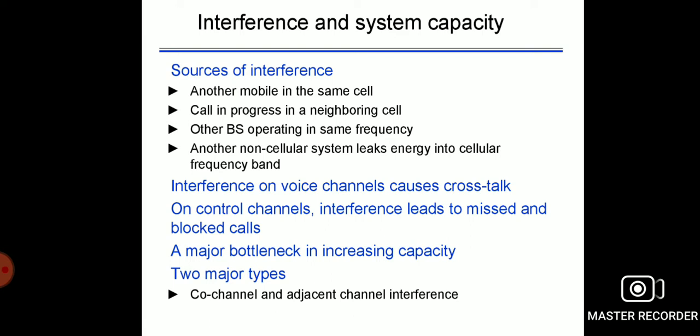The effect of interference in a cellular zone will definitely degrade the signal quality. In some extreme cases, interference may lead to a blocked call status. Interference is a bottleneck that limits the capacity of the cellular system. So what are the types of interference? There are two different categories. Type 1, co-channel interference, and type 2, adjacent channel interference.